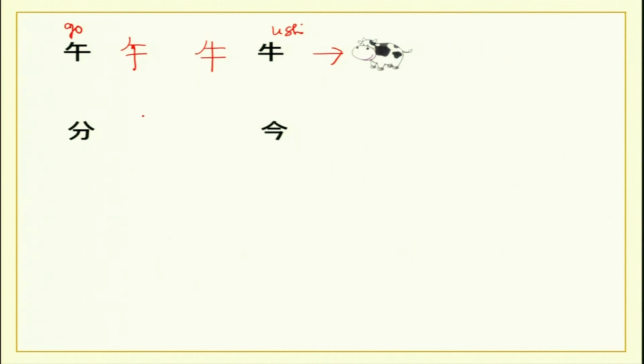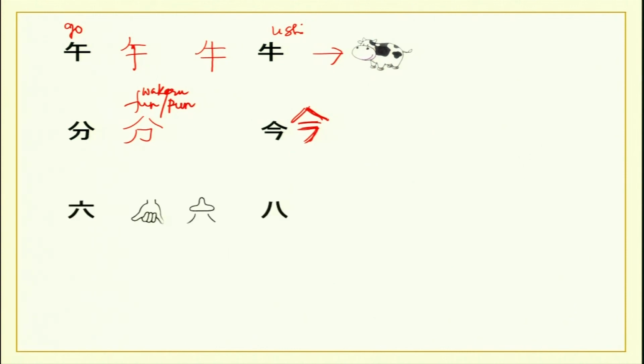Now you have this character, which is fun or pun, and it is also used for cutting, which is wakeru. And then we have ima, which means that you are in a hut singing something, that's the pictogram. This signifies house or a roof, and you can say this is ra. So this means ima. That's the pictogram that you have for this character.